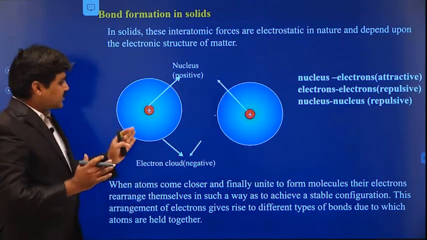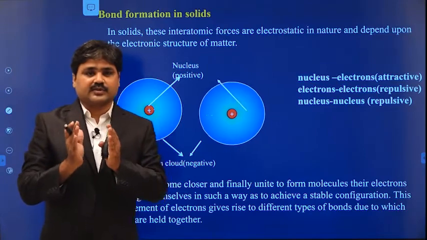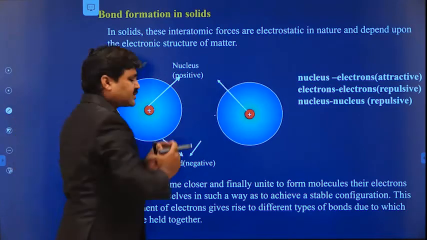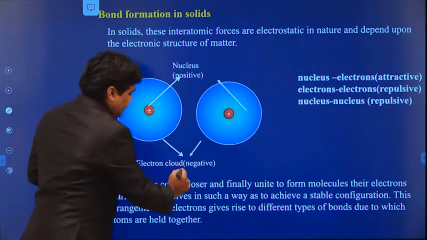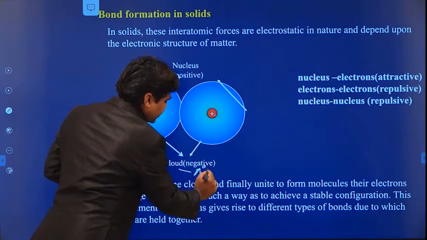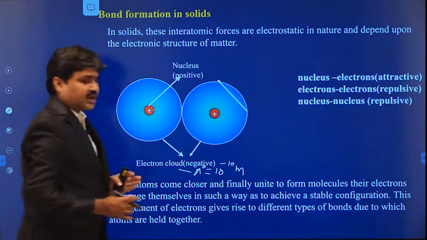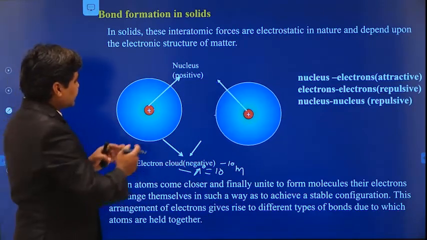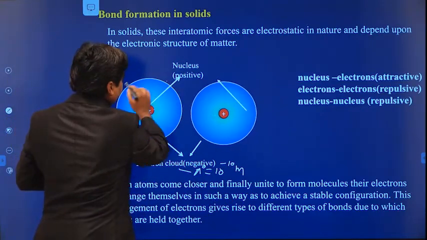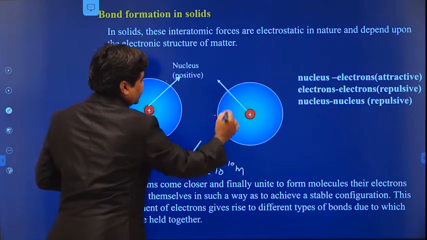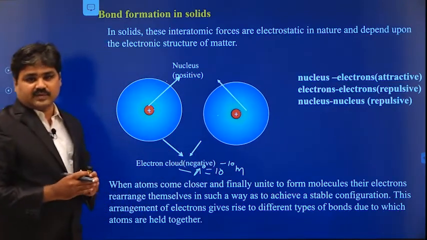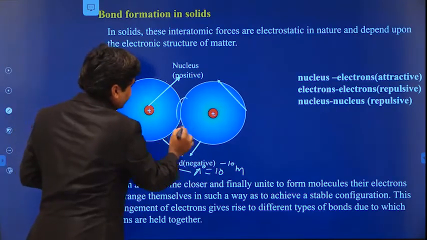In case of solids, the atoms are tightly close packed together. In case of solids, the atoms are very close together, on the order of only a few angstroms, about 10 to the power minus 10 meters. When the two atoms are brought close together, these negatively charged electron clouds start overlapping. Here you can see they start overlapping.